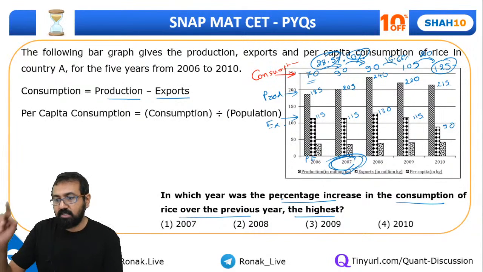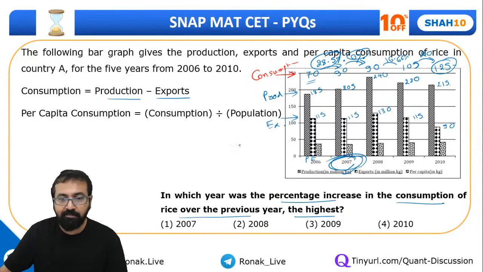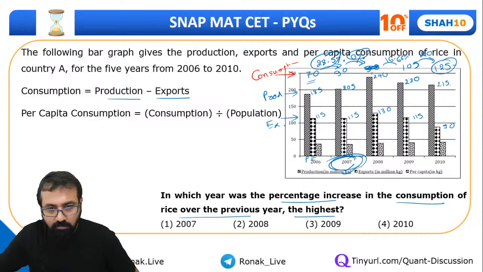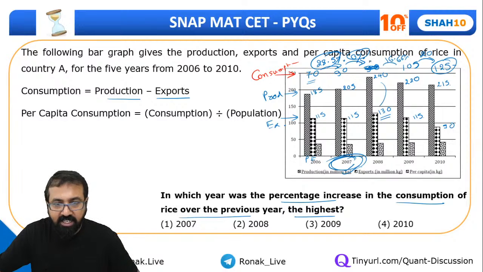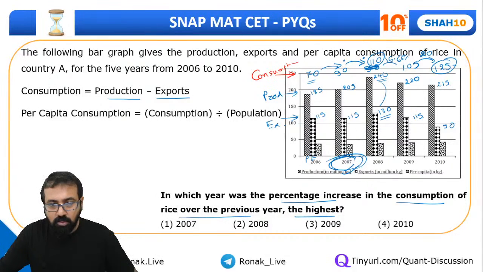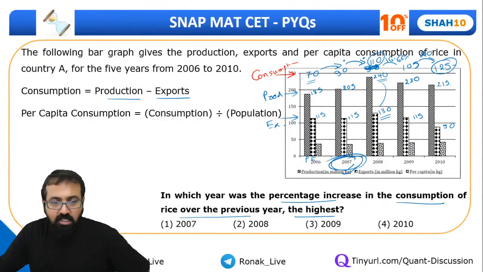Oh, sorry guys, just a moment. Excuse me, everyone. Here is a mistake. Please understand. So this is 130 and this is 110. Everyone, sorry. Look at these values, please. This is 110. Okay, so earlier the consumption was 90, now it has become 110, but still this value will be correct, right? This increase is highest because this is 28.56% increase.